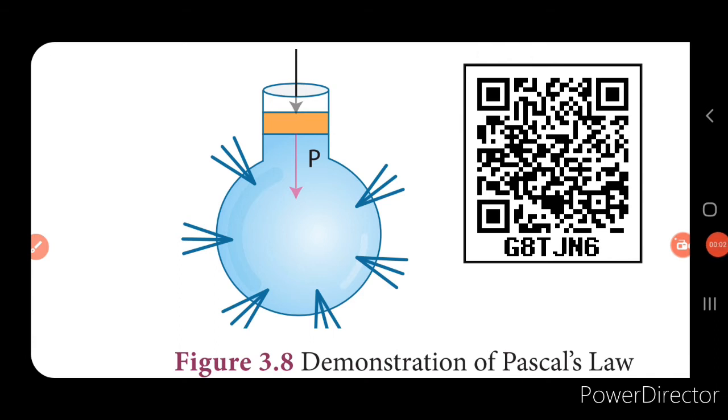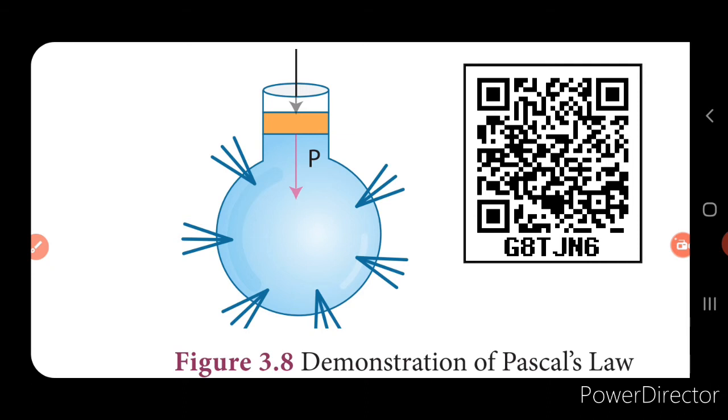Next we are going to see what is Pascal's law. Now this law is named after the scientist Blaise Pascal, who was a French mathematician, and he gave a law which is called Pascal's law. Now to understand Pascal's law, let us consider an experiment, right?